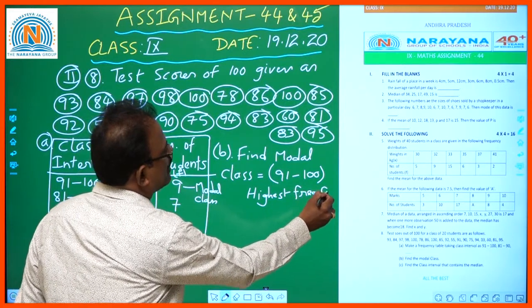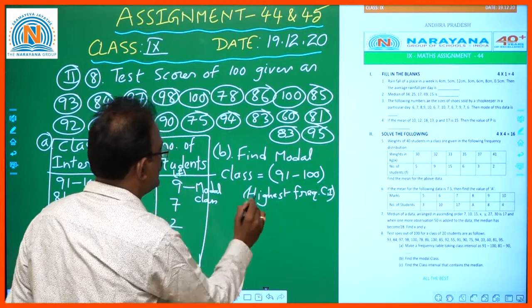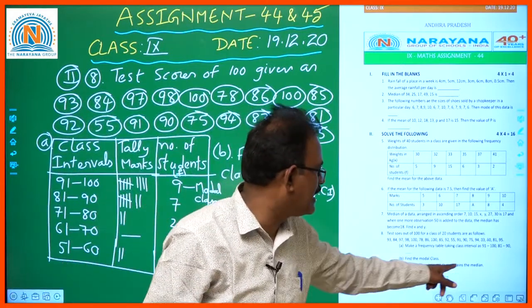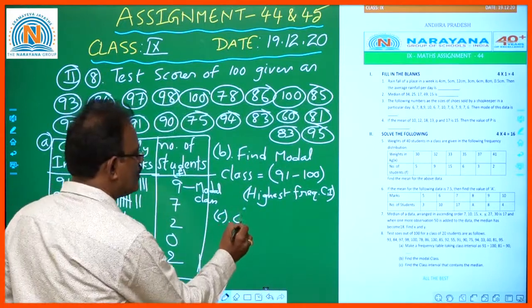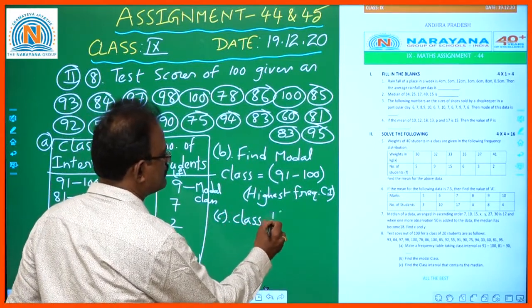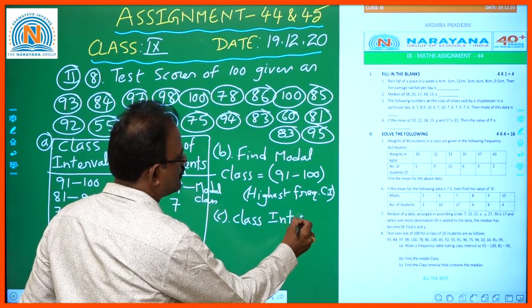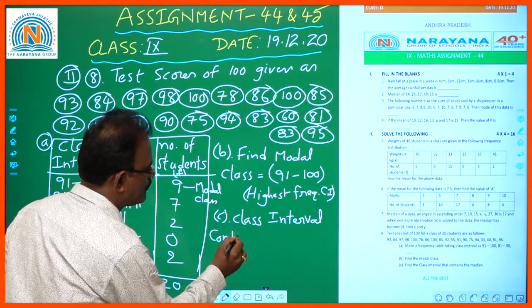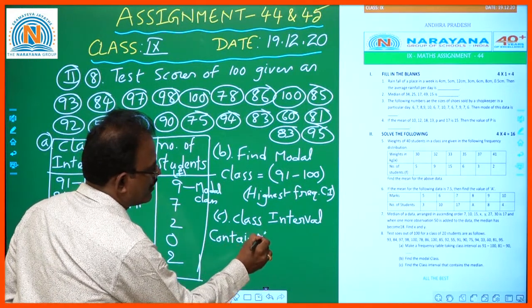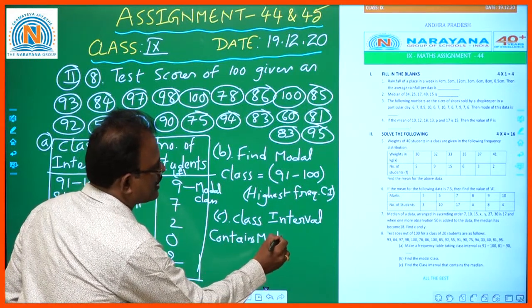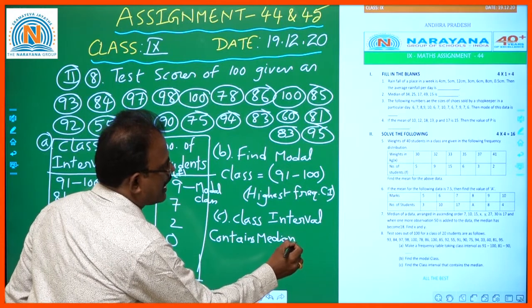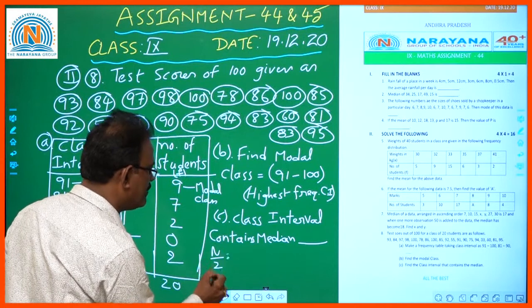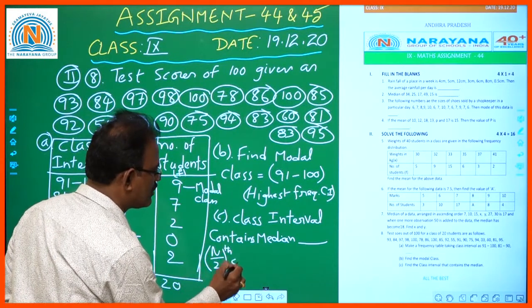Okay. And the third one, find the class interval that contains the median. Median means, children, it is always the n by 2 th class.